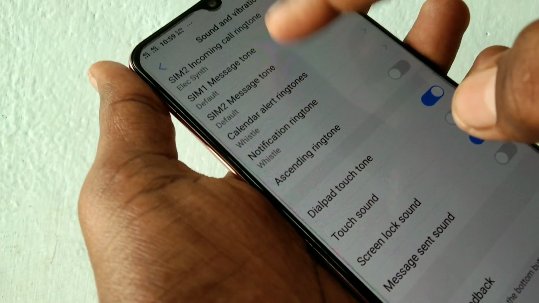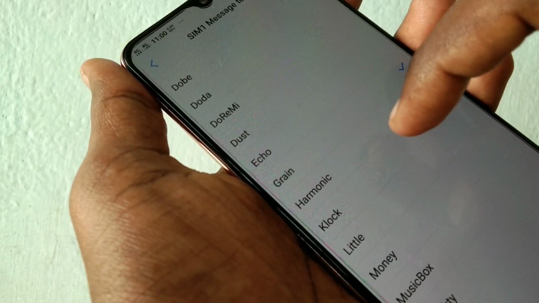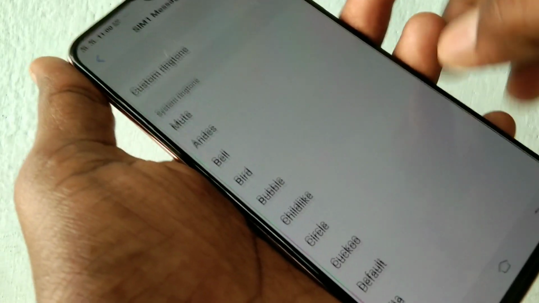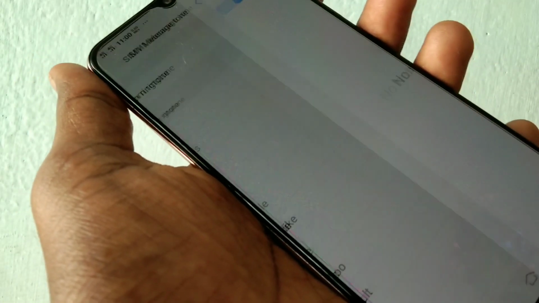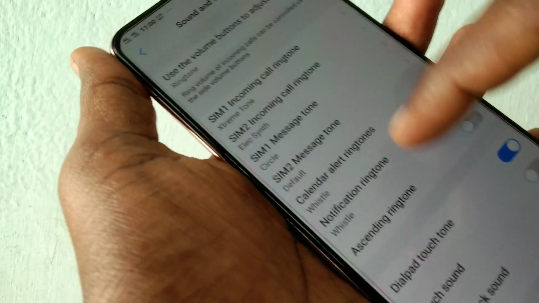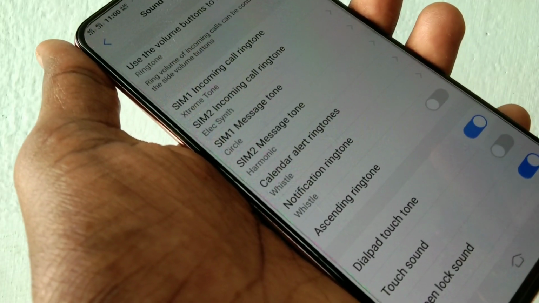Yes, the selected ringtone has been set. In a similar way, you can set ringtone for SIM1 message. This is message alert tone. You can also set custom ringtone. In a similar way, you can set message tone for SIM2.